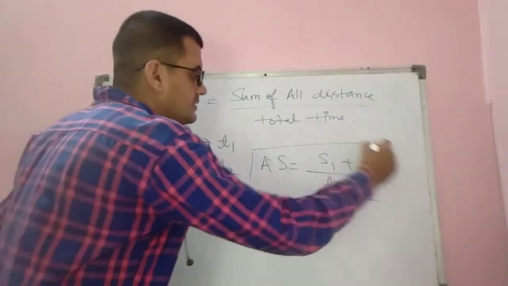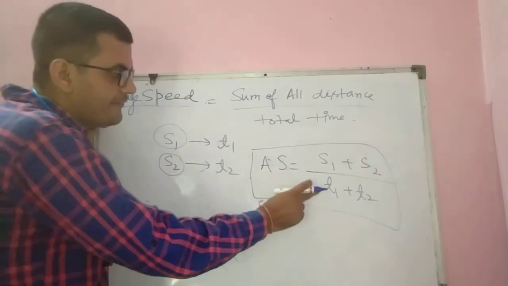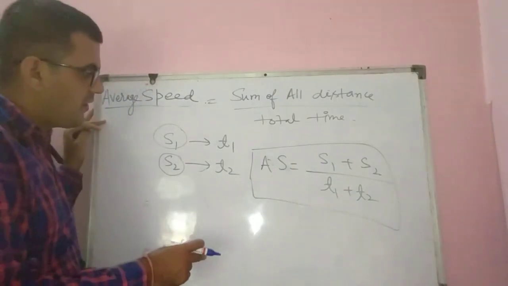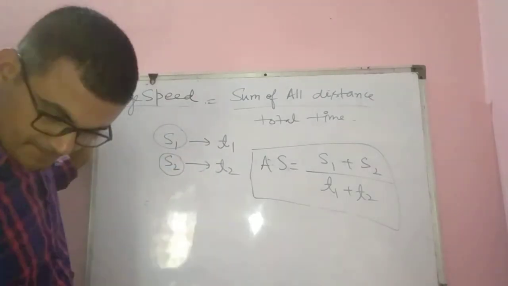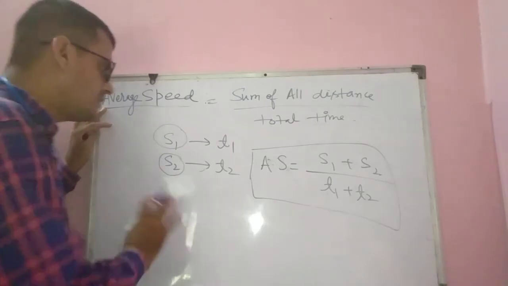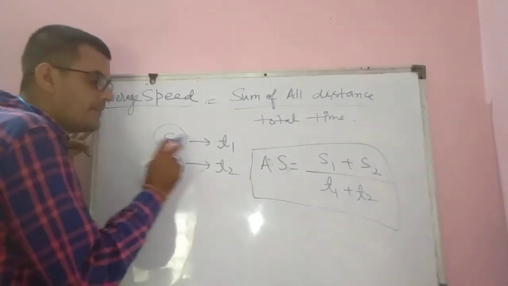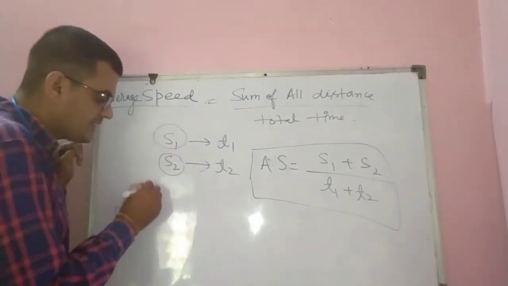Okay, if I want to replace this t1 and t2 in terms of speed, okay, just wait. Suppose when body travel s1 distance in time t1, that time speed is v1.